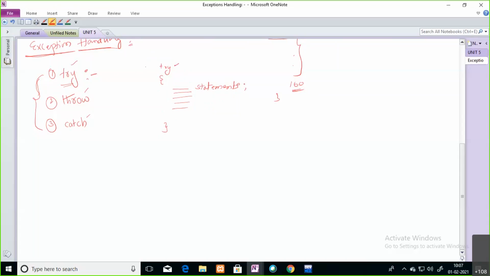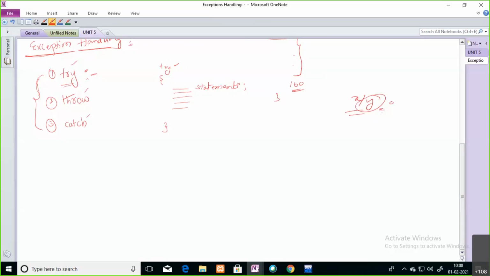What is the use of the try block? It is intended for writing the statements which can raise an exception, where there is a chance of raising an exception. If you see our previous example, as a programmer, I'm thinking there is a chance of an exception if you are trying to divide x by y, because the user may enter a y value of 0.